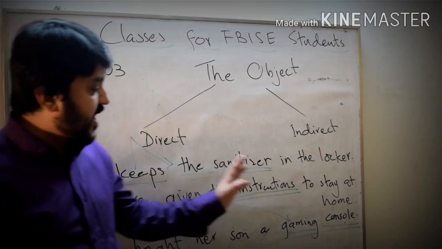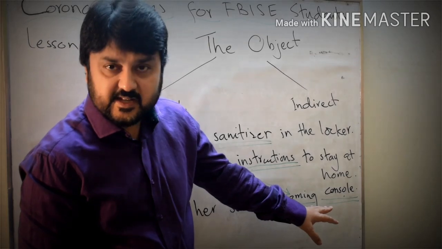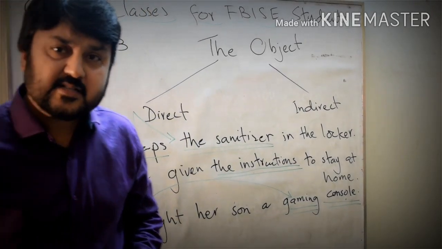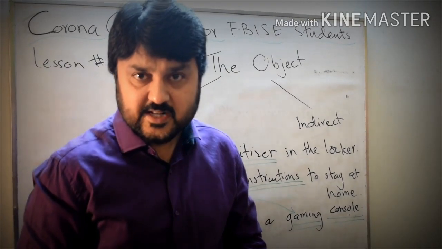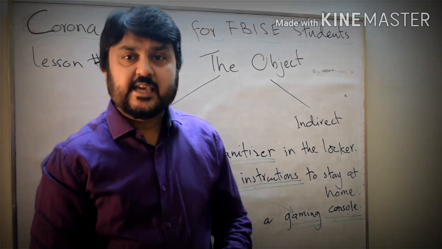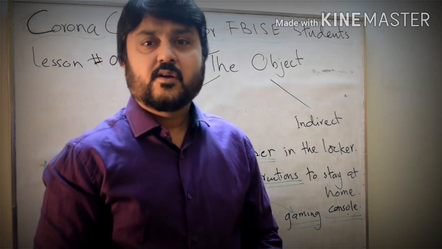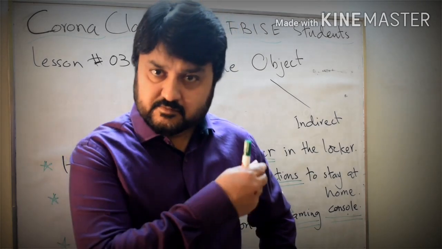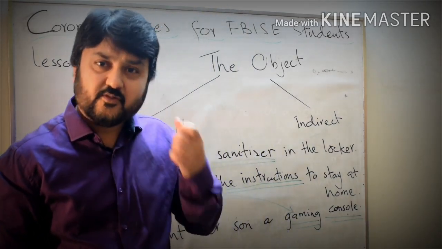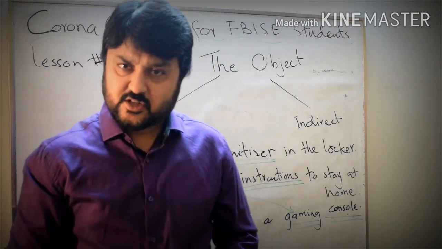So the action of buying had an impact on the gaming console first and then it had the impact on the son as well. So any word that receives the impact of the action immediately or in the first attempt or in the beginning or very close to the verb, that is the direct object.